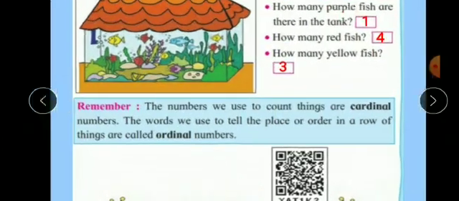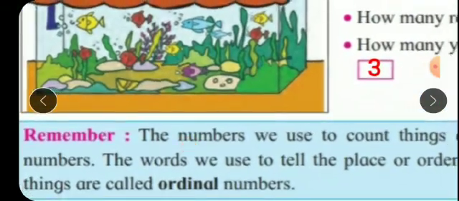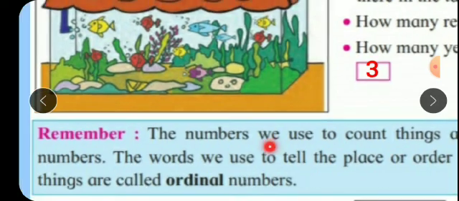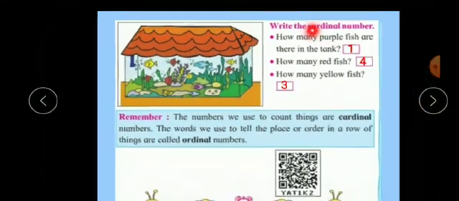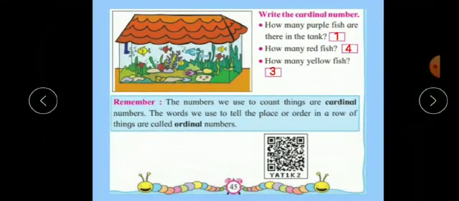How many yellow fish? So now count the yellow. 1, 2 and 3. So here the answer is 3. Children, solve these examples from the textbook in the textbook only. For writing material, I will send you a PDF.